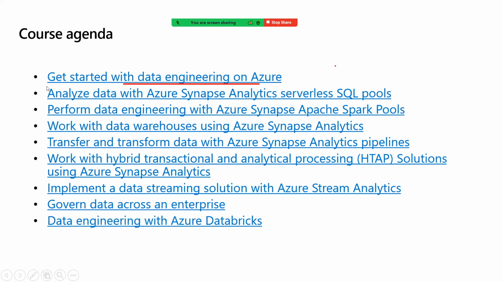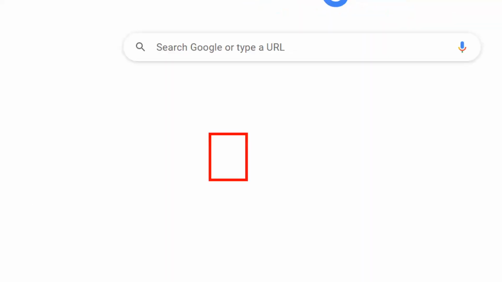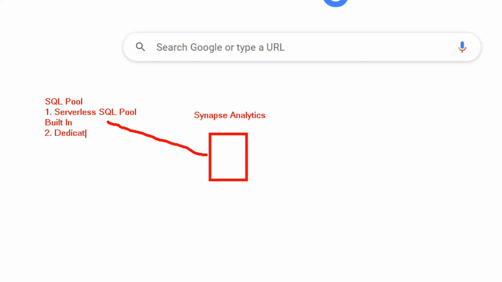So, for example, check this, this is Synapse Analytics, and one component of Synapse is the SQL pool capability. The SQL pool capability has two options: serverless SQL pool, which is a built-in one that we are going to explore, and we will do a lot of labs also. And the other one, which I told you, is the dedicated SQL pool, which is nothing but your old SQL data warehouse.